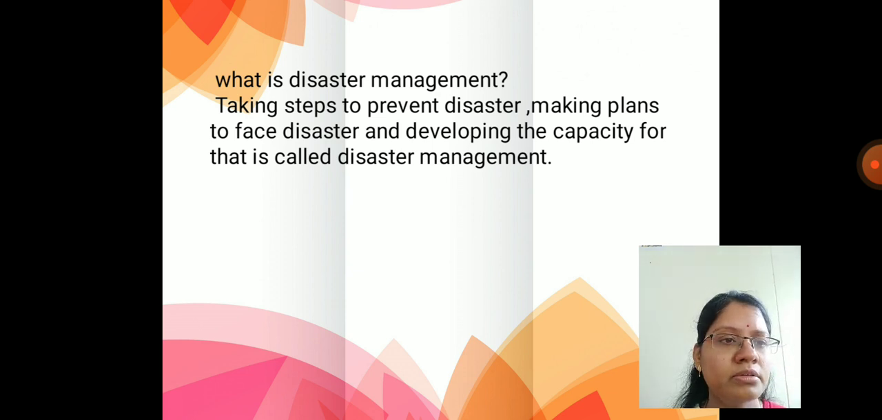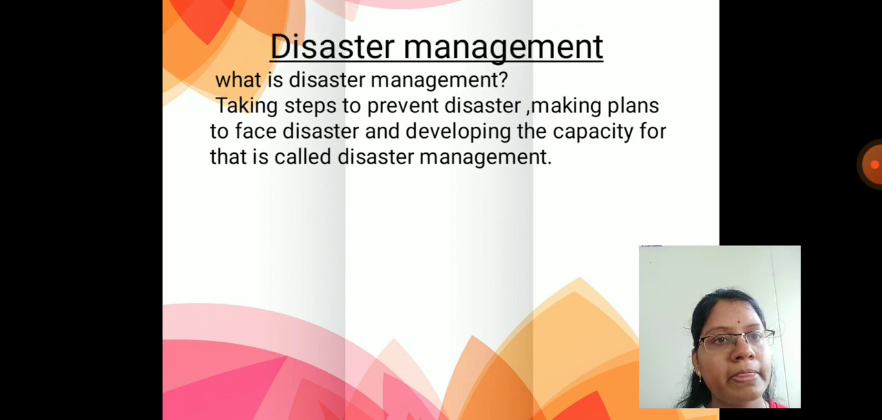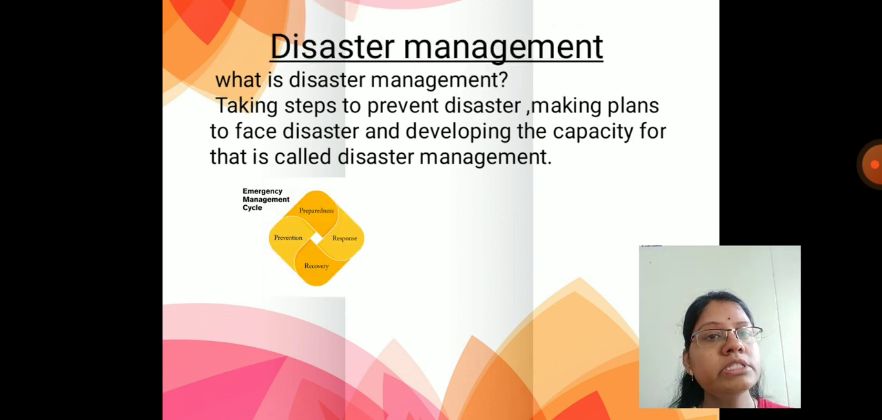Don't panic, even in natural or man-made disasters. Face the situation. You can face it. And develop the capacity for that. You should develop the capacity to handle any type of disaster, and that is called disaster management. This is where the people or the organization are prepared. They give response, they provide recovery of the land, property and the persons who are in need, and the prevention.